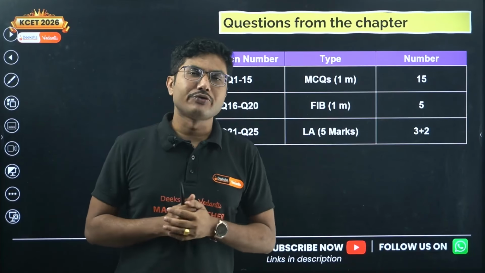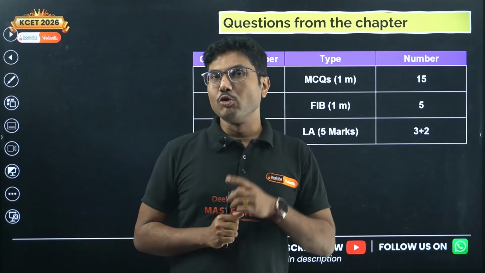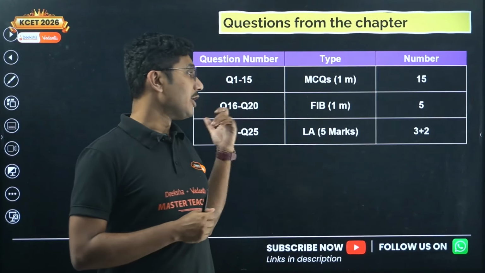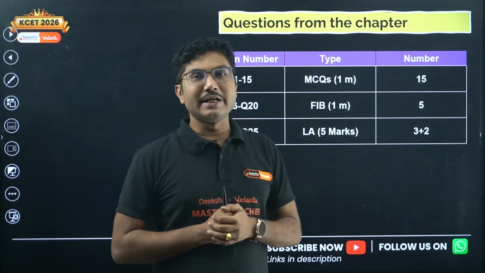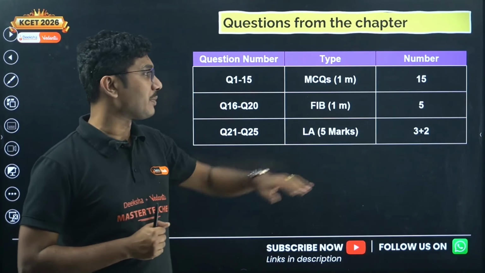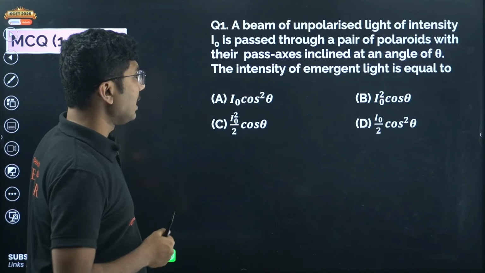Because if you go through your blueprints, you will see that out of the 3 blueprints, 1 blueprint has a numerical question from this chapter and not a theoretical question. So if you see any numerical question coming from this chapter, that is going to be also very important. Now let us start with the MCQs.